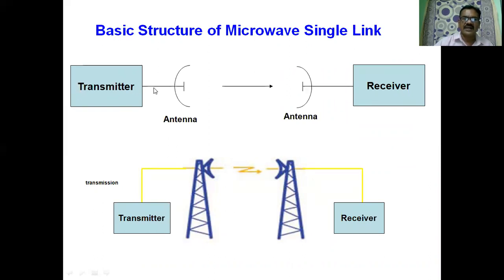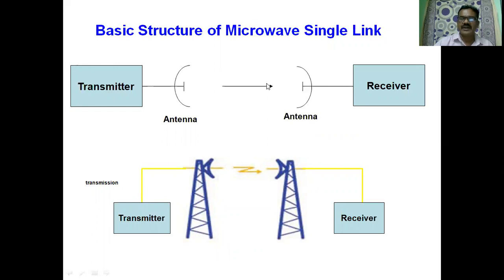Then after processing, it is applied to transmitting antenna, and then the signal will go towards the receiver. If the distance between transmitter and receiver is less than 50 kilometers, there is no need of repeater in between. If the distance is more than 50 kilometers, we need to provide a repeater for every 50 kilometers.